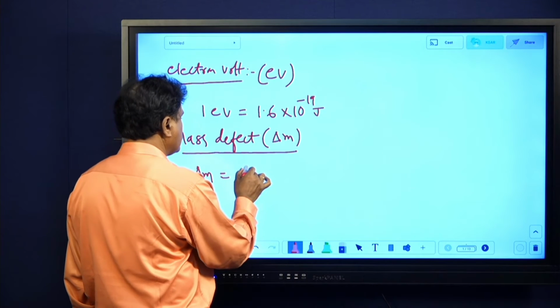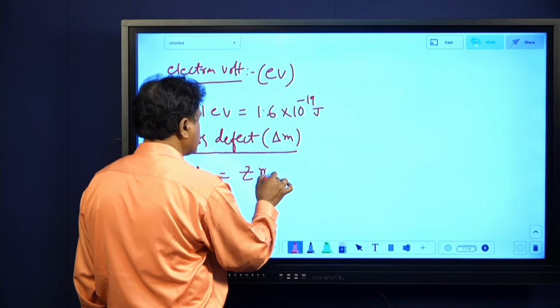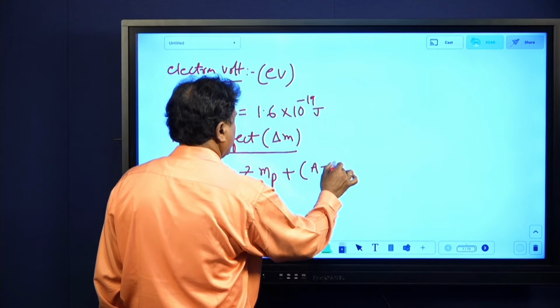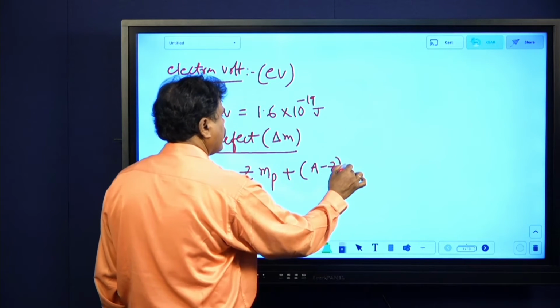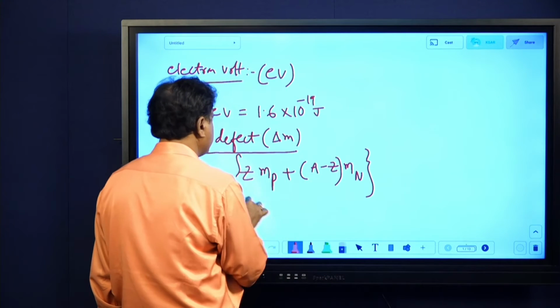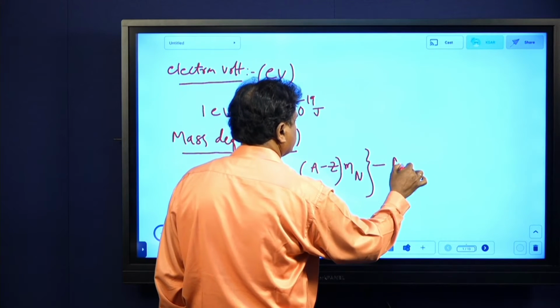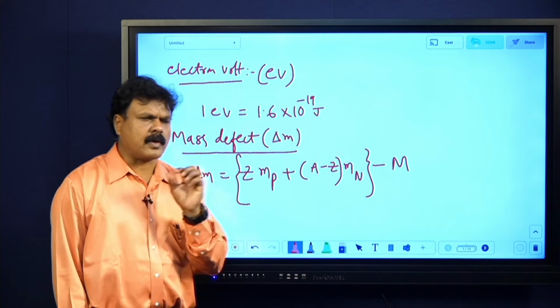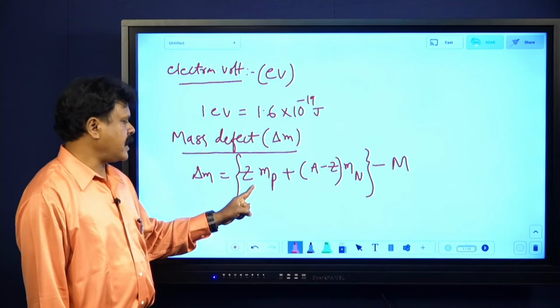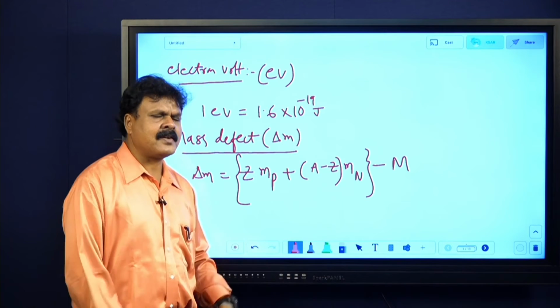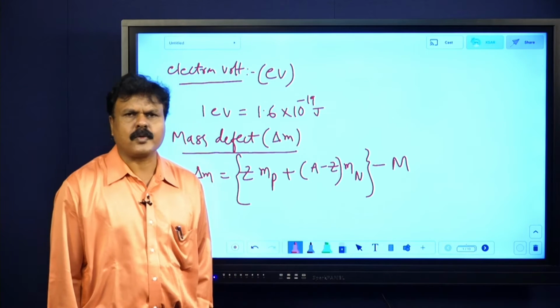Delta M equals Z Mp plus (A minus Z) into Mn minus M. M is the rest mass of the nucleus. Observe, write it down and practice. Z Mp plus (A minus Z) Mn, by assuming the nucleus has got only protons and neutrons.